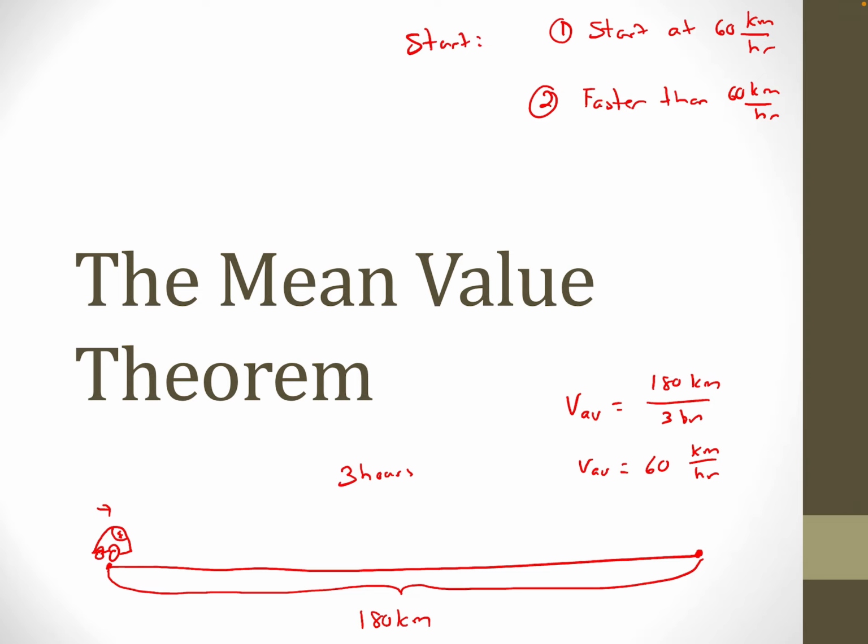If I end up with an average of 60, and I start with more than 60, at some point I'm going to have to go less than 60, which means I'm going to have to go through 60 at some point. See, in between there, the mean value, to get that average somewhere in between, I'm going to have to go that 60 kilometers an hour. Well, the last one, if you get that, the last one's not exciting at all. Let's say I start slower than 60. And if I start slower than 60, at some point I'm going to have to go faster than 60 to get my average back to 60, which means at some point I'm going to have to go through 60.